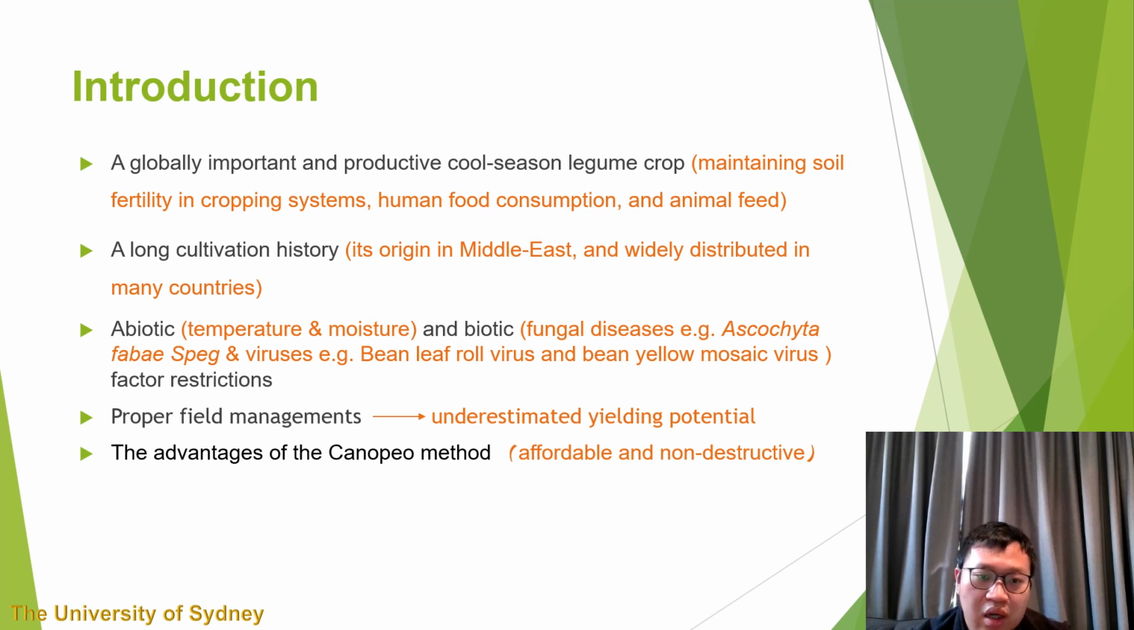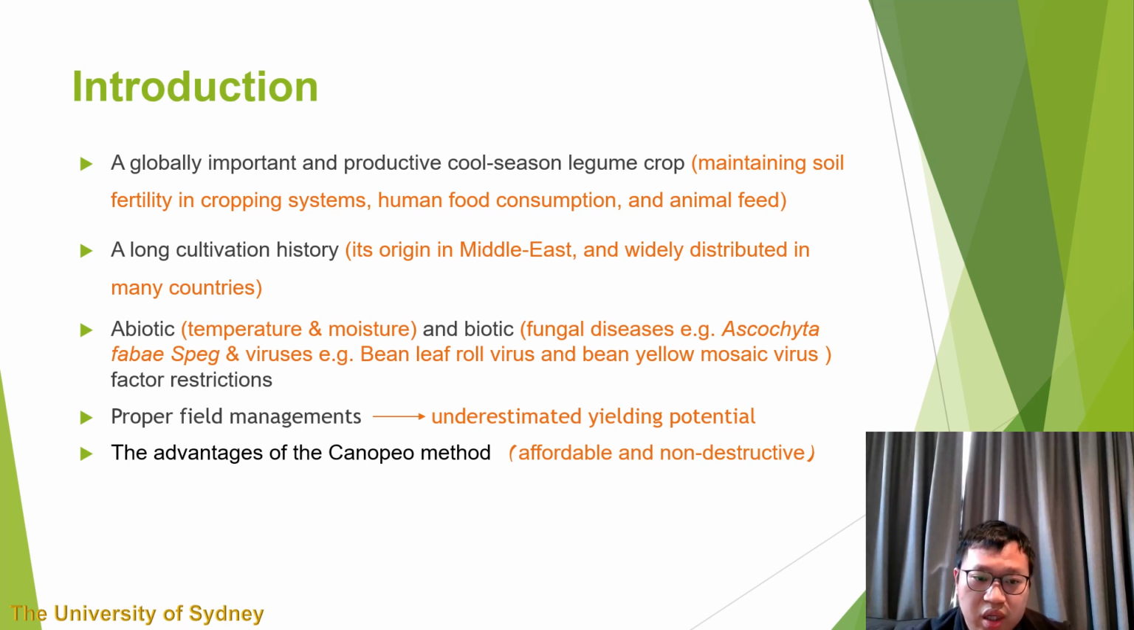For example, chocolate spot can cause a 90% yield loss by affecting leaves, pods, stems, and seeds of faba bean, and the viruses are more challenging due to their uncertain transmission route and the lack of effective treatment method, especially bean leaf roll virus and bean yellow mosaic virus.